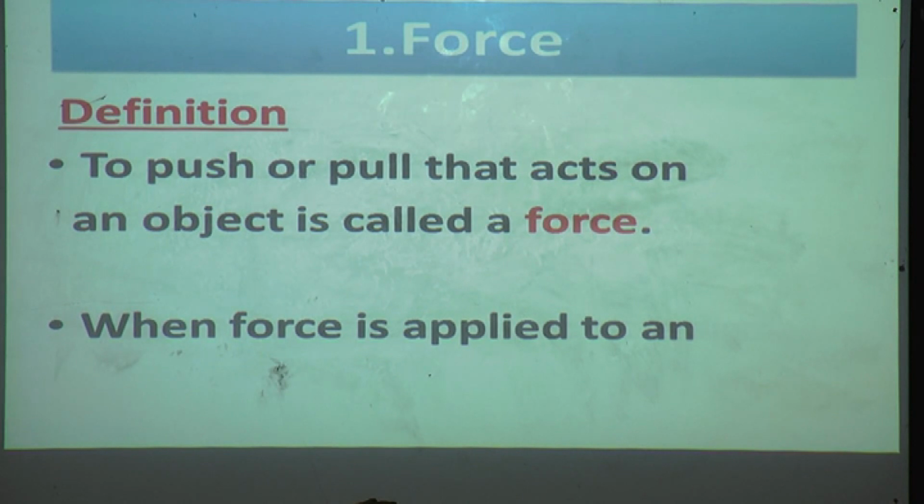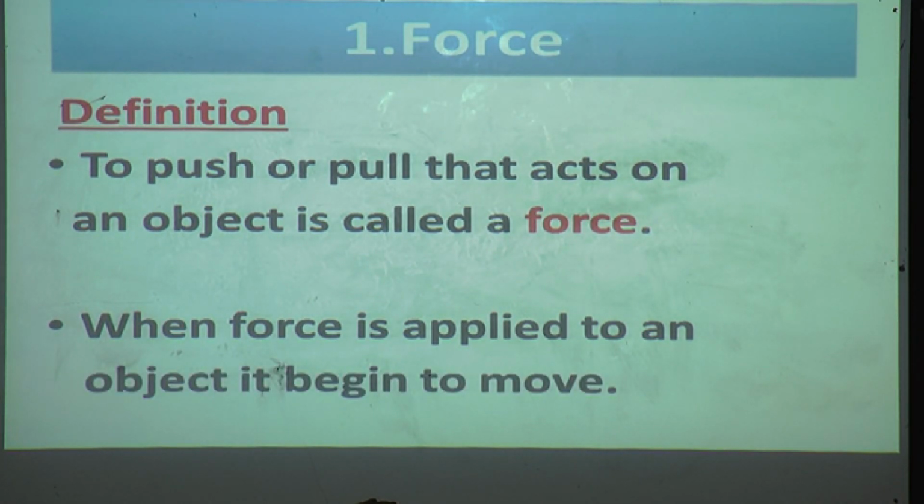When force is applied to an object, it begins to move. Yes, just now you have seen the example. When you apply force to an object, it will move. If you want to open the door, without any action, it will not move. You have to do some activity or action. That time only it will move.